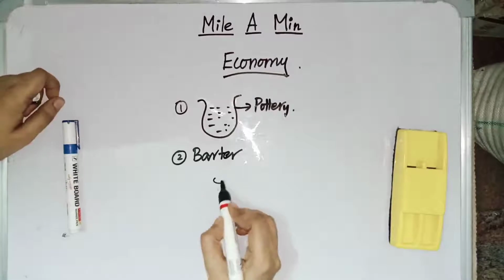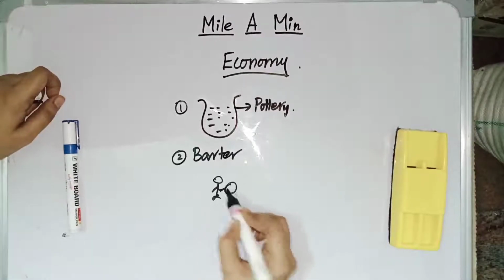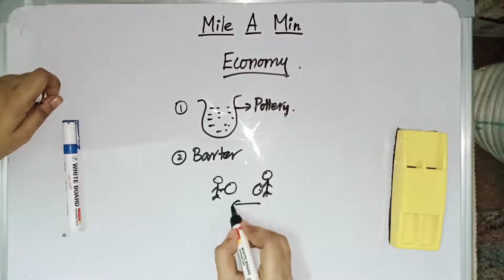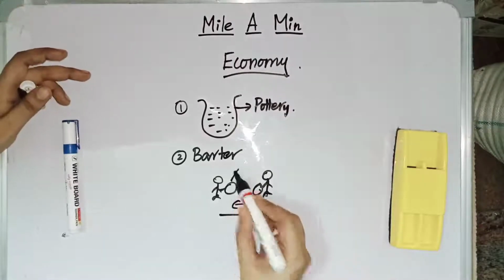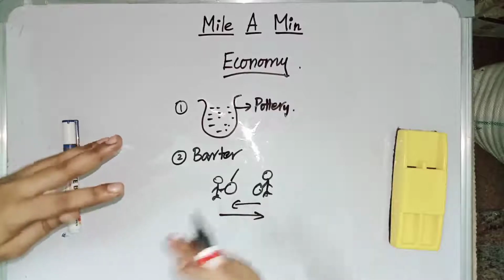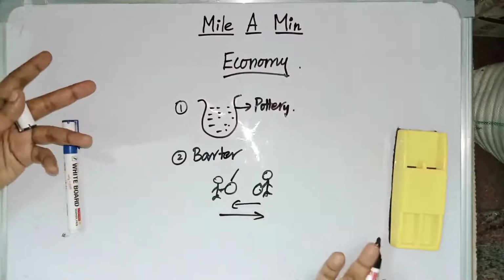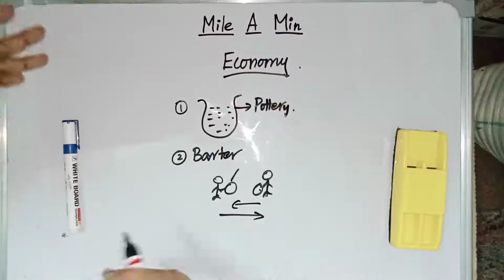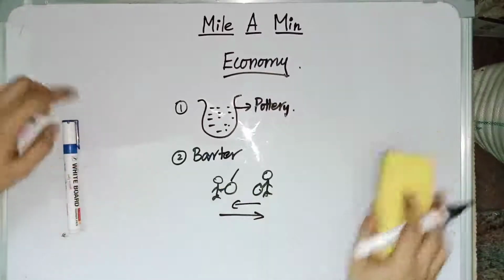Why? Because a person is having a bag of gold. He needs rice to eat. You are having rice. If you people exchange, the value of gold is high, but a person having gold does not have any other options. He is in need of rice. So the barter system is not an efficient method.